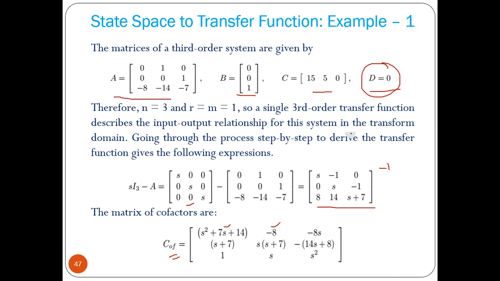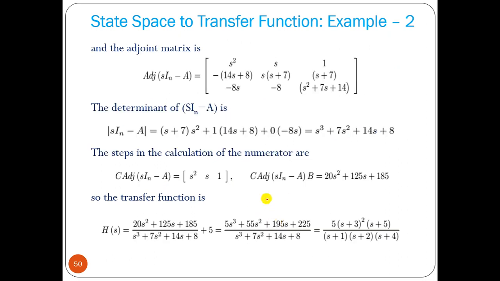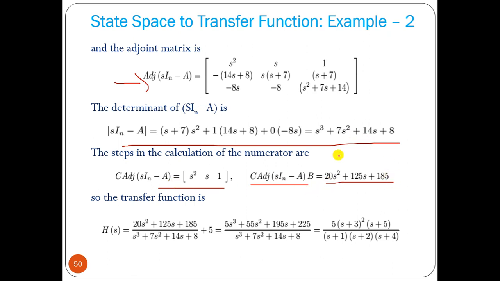For if D equal to 0, that we can find out. For this example, D equal to 5. Okay, if you solve the same way, sI minus A, then cofactor of that, then taking adjoint of that, determinant value, then C into that factor, then B into C adjoint of that sI minus A. So what you get, this is the term divided by this is the term.